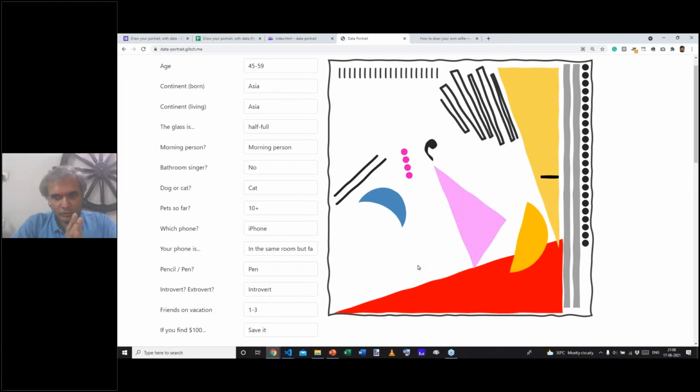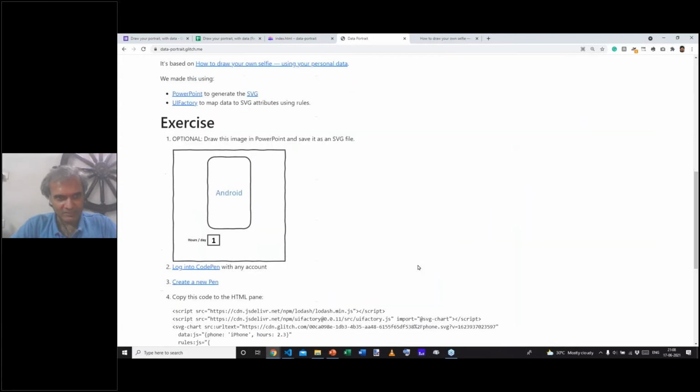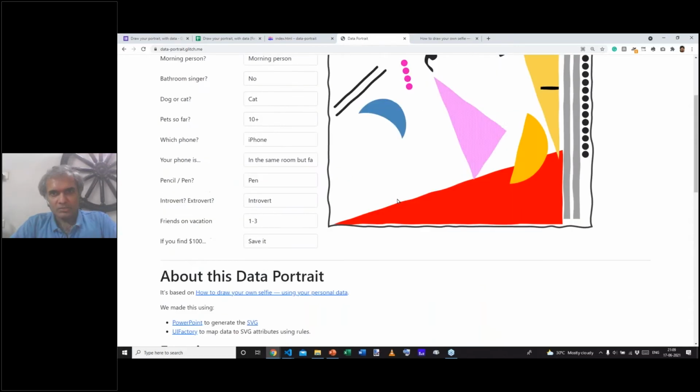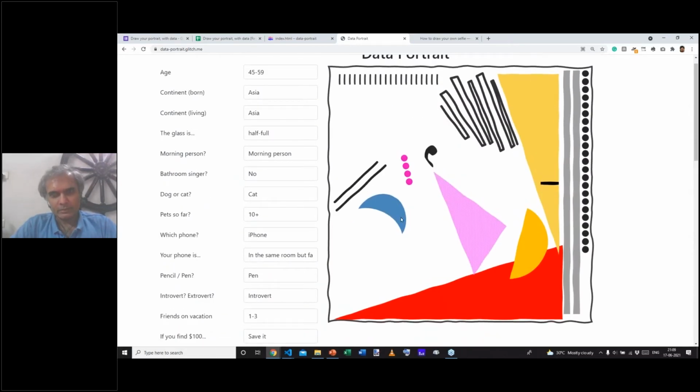So what we are going to do in this session is have you create something like this. For the next, say 10, maybe 15 minutes, I'm going to talk you through how this was built. And then we have a small exercise that you can try out. Let's start with this. Now, how does one go about creating an infographic? Well, one possibility is to hire a designer, or just reach out to someone you know who's a designer and ask them for their help and have them create it. And they would have their set of tools, often Adobe's Illustrator software, which is pretty good at creating images and infographics like these.